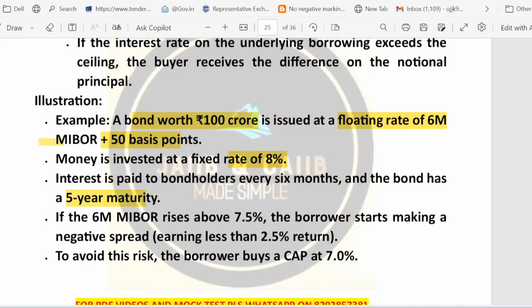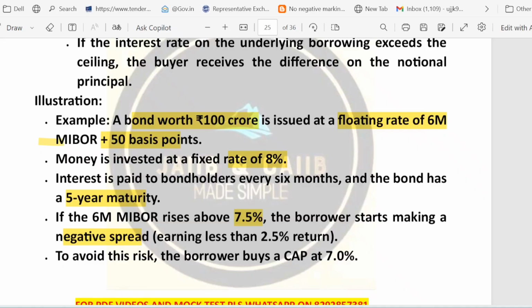Now suppose the 6 month MIBOR rate rises above 7.5%. Think about it. The MIBOR rate rises above 7.5%. What will happen? The borrower will start making a negative spread. MIBOR they have said 7.5% plus 50 basis points, which means in total it becomes 8%. So if 6 month MIBOR rises above 7.5%, the borrower will start earning negative.